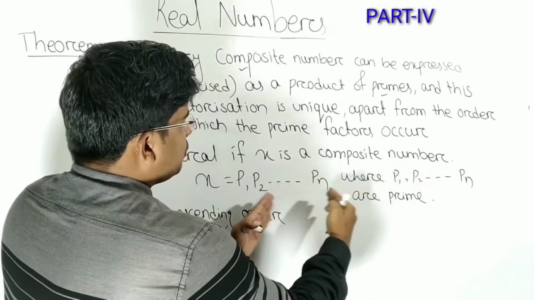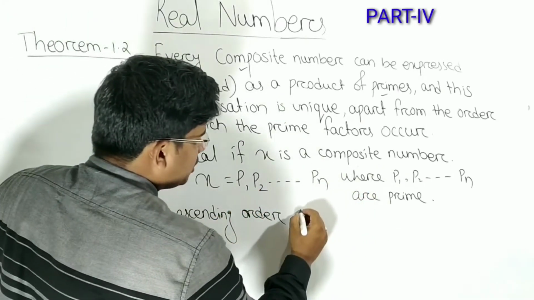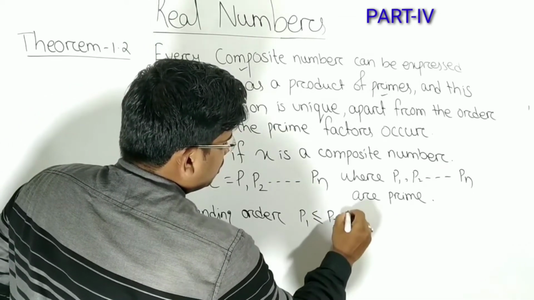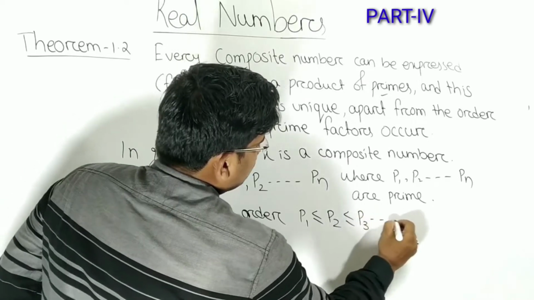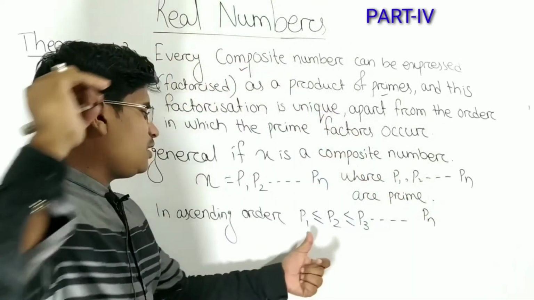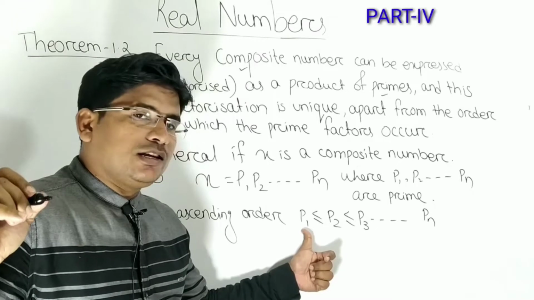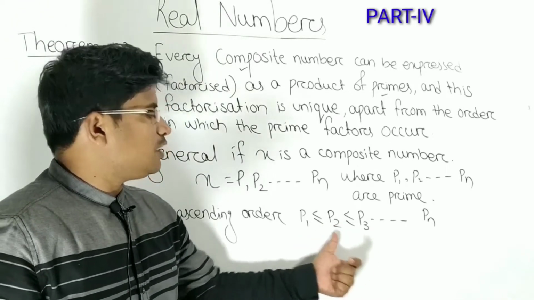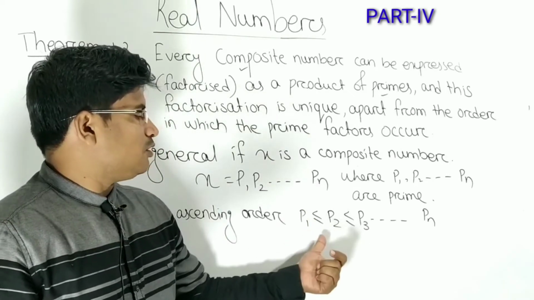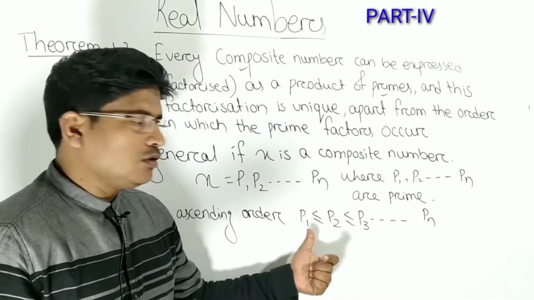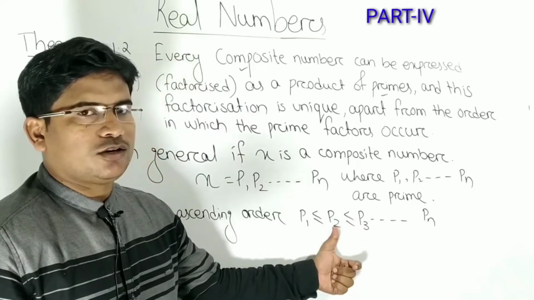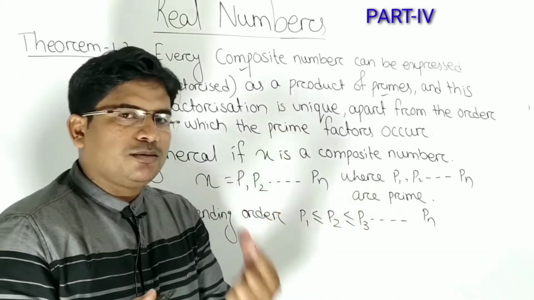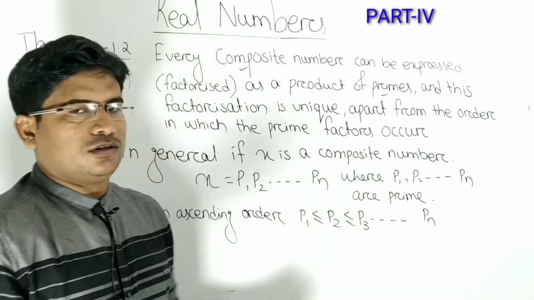When the prime factorization is done, it is written in ascending order like this: p1 less than or equal to p2 less than or equal to p3 up to pn. Why less than or equal to? Because if p1 is less than p2, we write this one first, this one second. If both are equal, then it is less than or equal to. That means if the first prime factor is 2, the second is also 2, we write them as equal, and the third is 3, then we write in ascending order, and similar factors are written as equal.